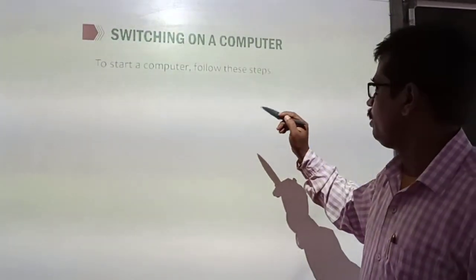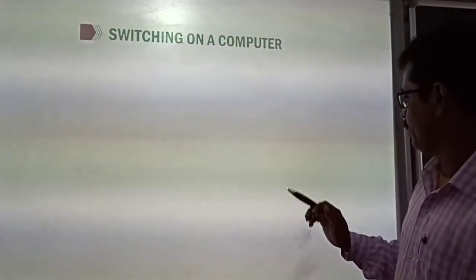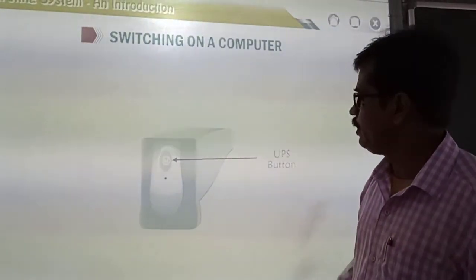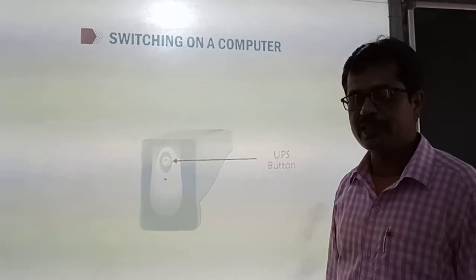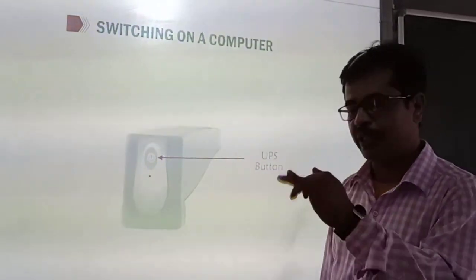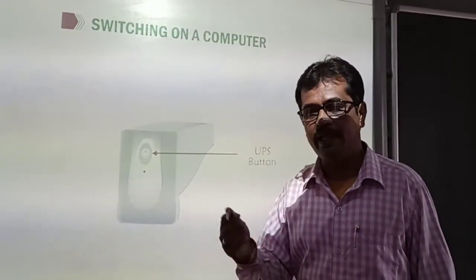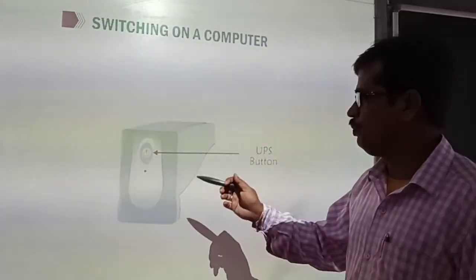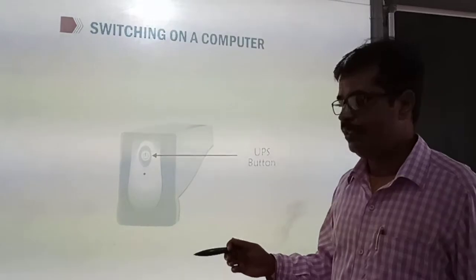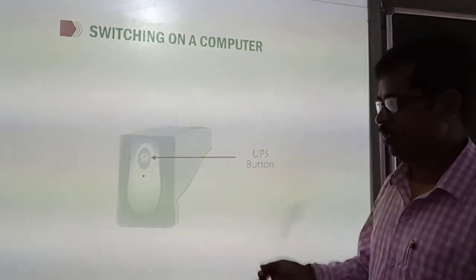To start a computer, follow these steps. First, switch on the main power supply button. Then switch on the UPS. This is called UPS. What is the use of UPS? UPS gives backup when your power goes off. So it gives time to shut down your computer. That is why it is called UPS, uninterrupted power supply. If power goes off, then it gives you some time to shut down your program and computer.